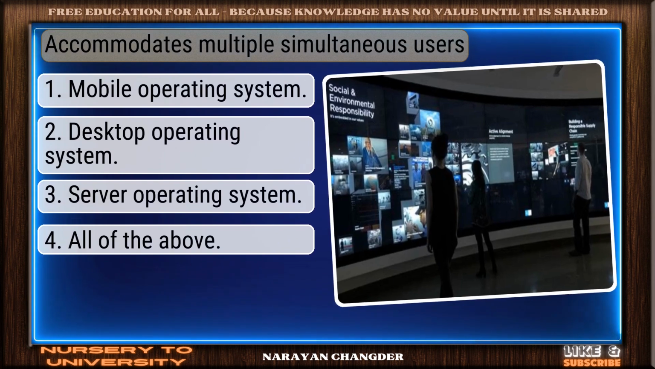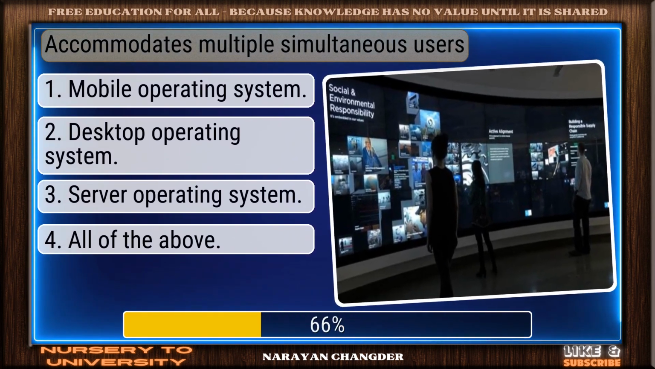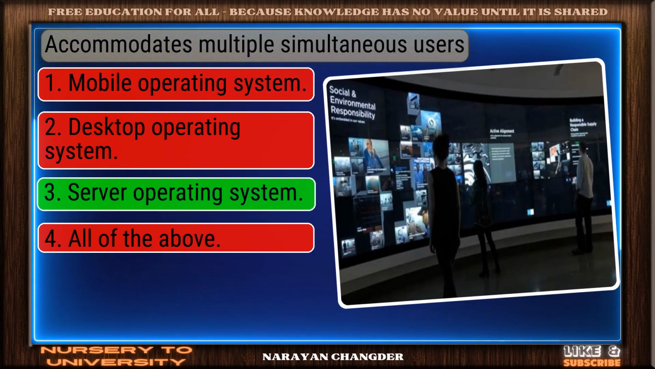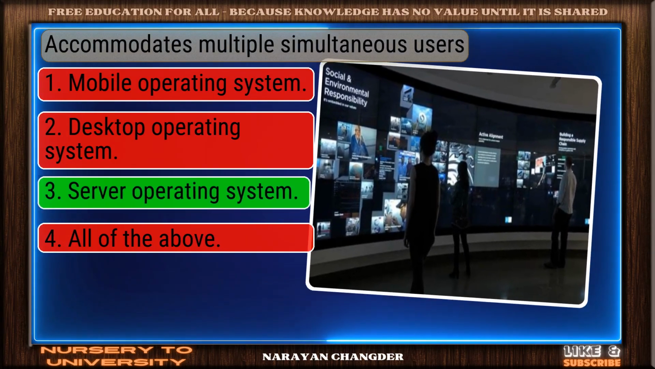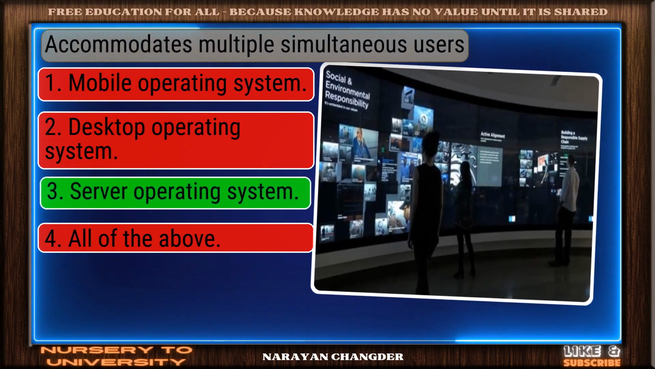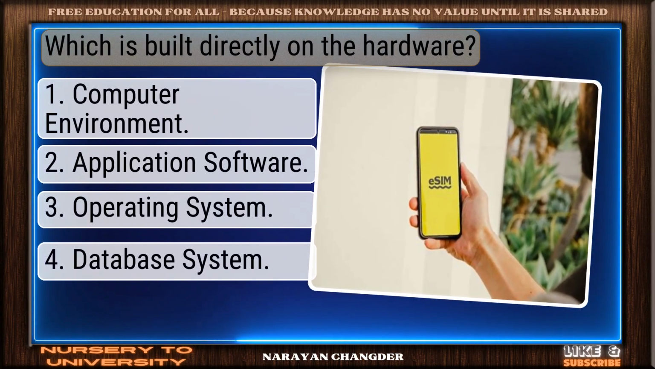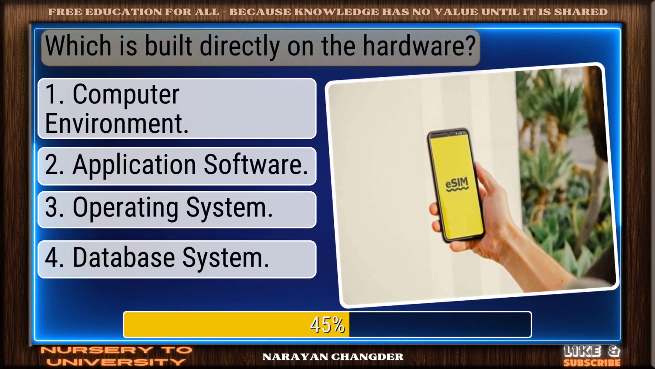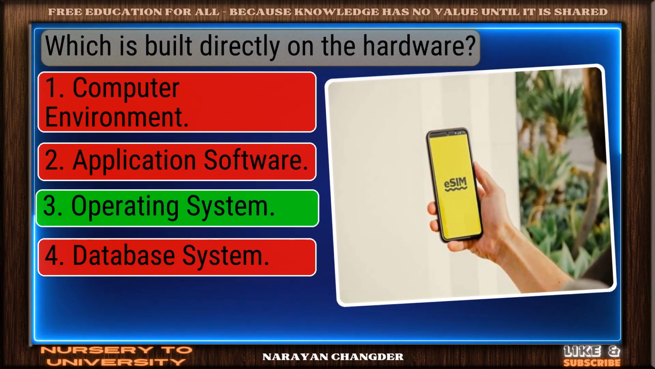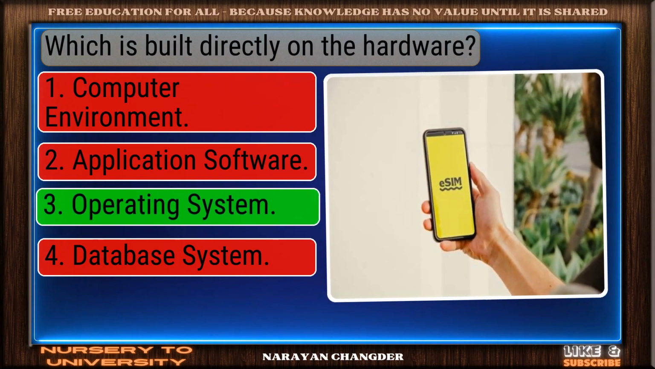Question number 11. Accommodates multiple simultaneous users? Nice selection. Server operating system is the correct and valid answer. Question number 12. Which is built directly on the hardware? Well picked. Operating system is the correct answer.